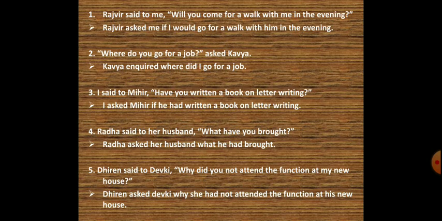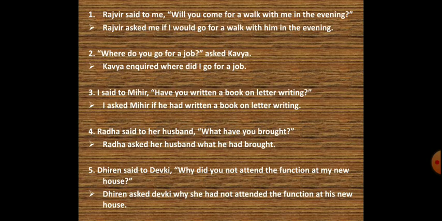So in place of said, as you can see that over here at the end we have question mark, we will be putting asked in place of said. And you can see that in the sentence the question is in a modal form, will you come? So over here the conjunction if or whether, one of them we are supposed to use.